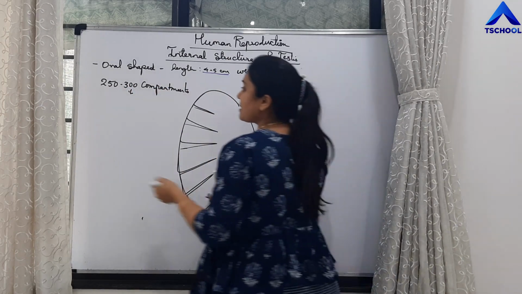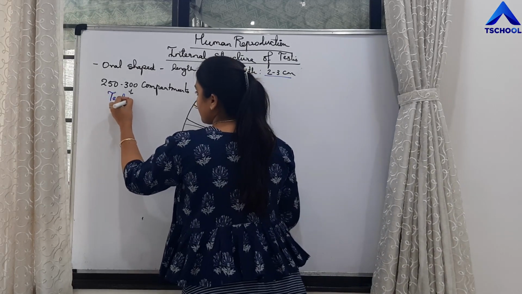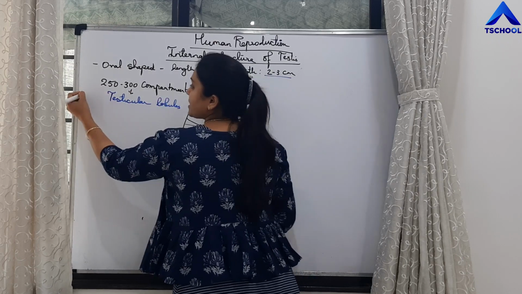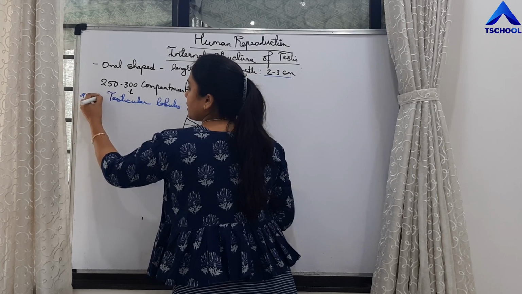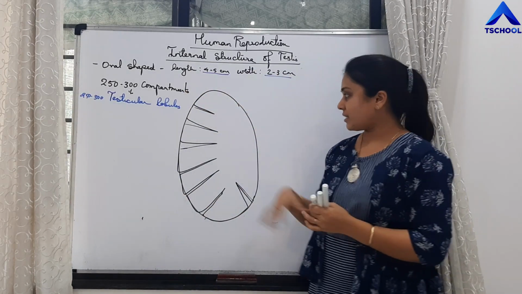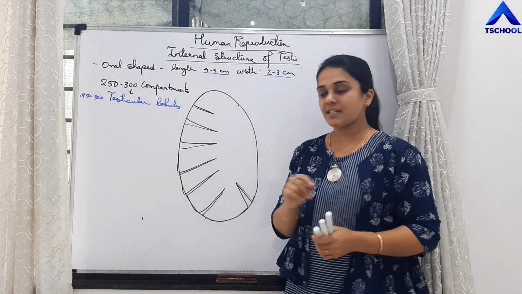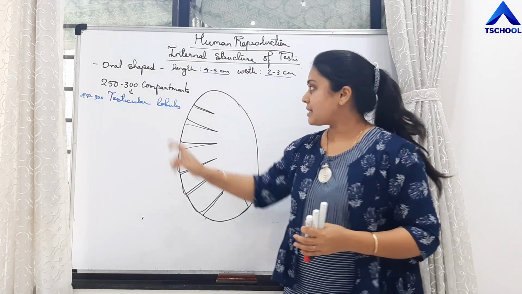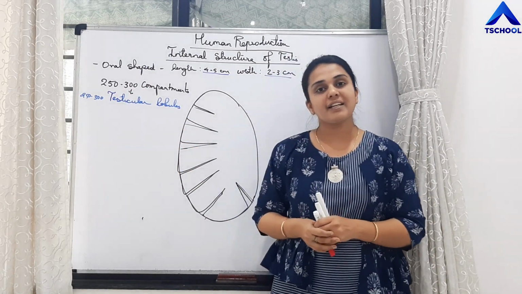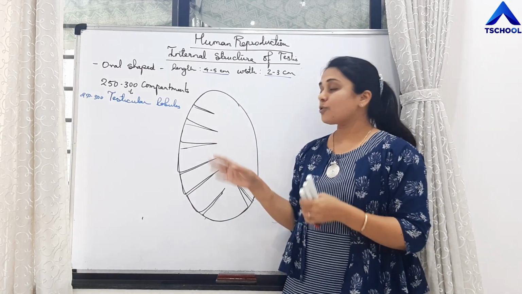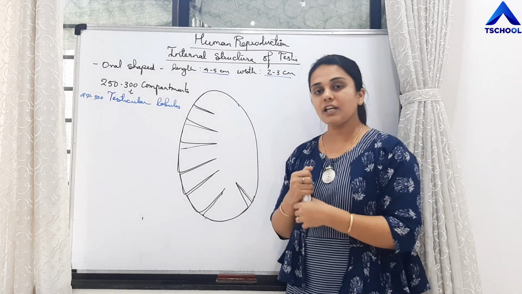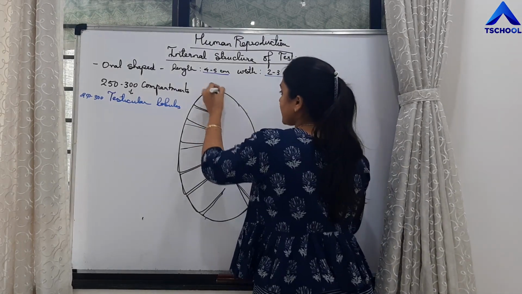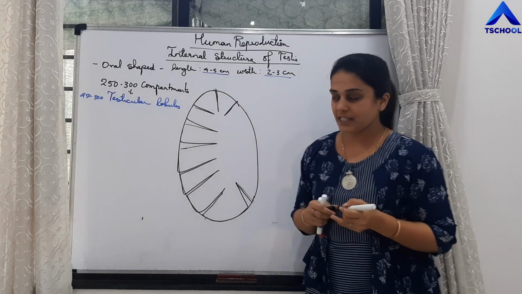Those are called testicular lobules. So how many testicular lobules are there? 250 to 300, right? Each testis is internally divided into many compartments. How many? 250 to 300 compartments are present. Those compartments are called testicular lobules. Say this is each compartment of the testis, right?